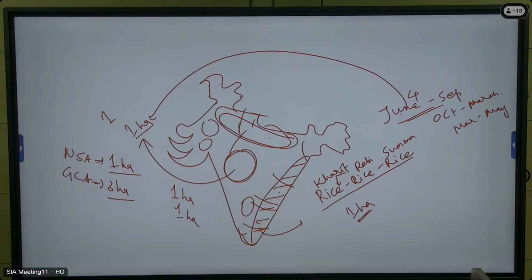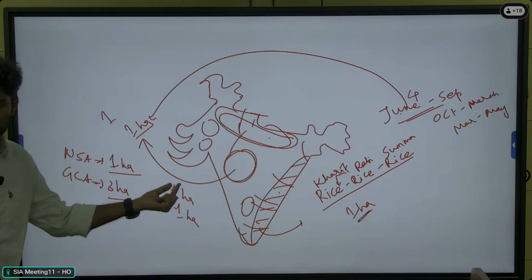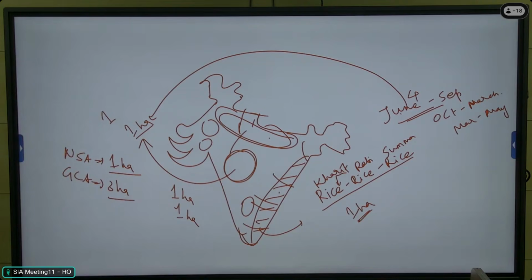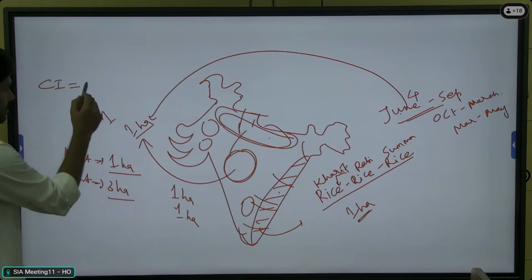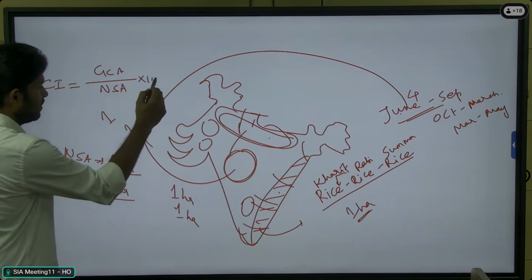Because the whole year he can cultivate only 1 time during the whole year, so both are same. Gross cropped area and net sown area both are same. Okay, right. So based on this, we can calculate the cropping intensity index. The CI, the formula for the delta farmers, GCA divided by net sown area into 100.